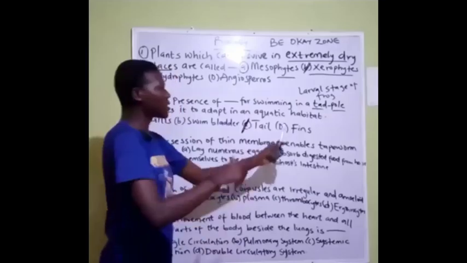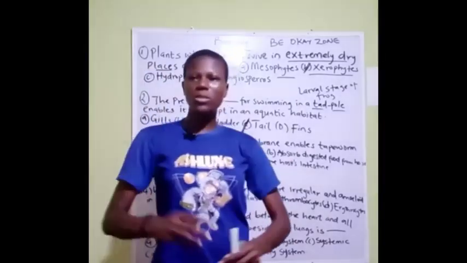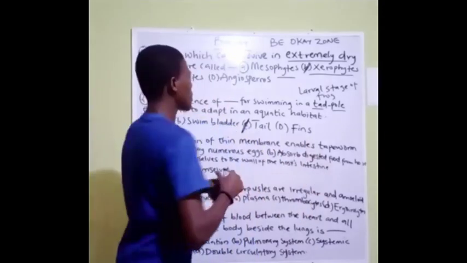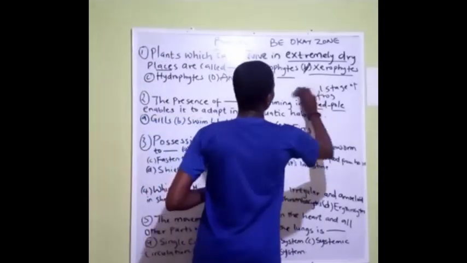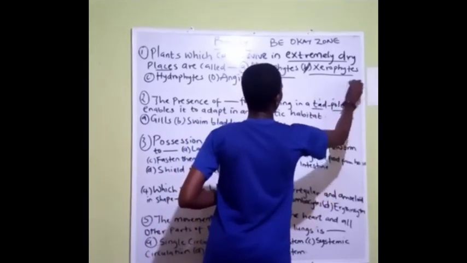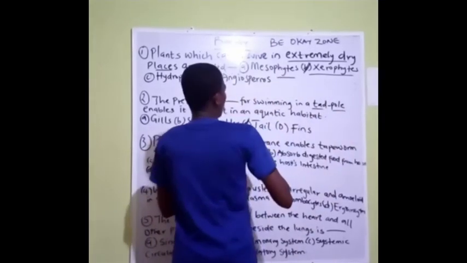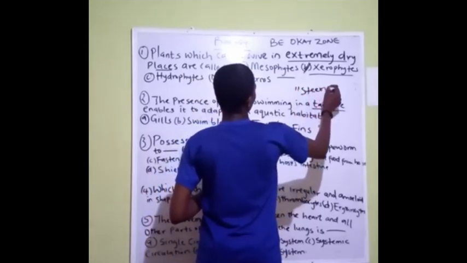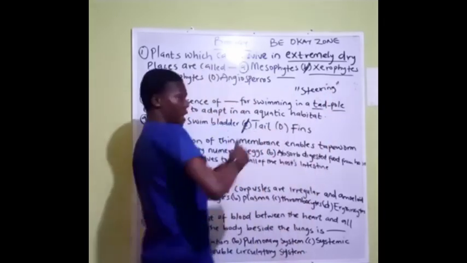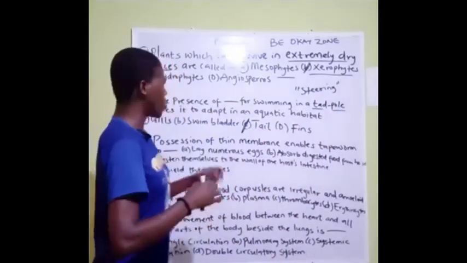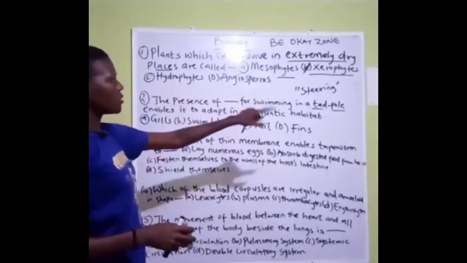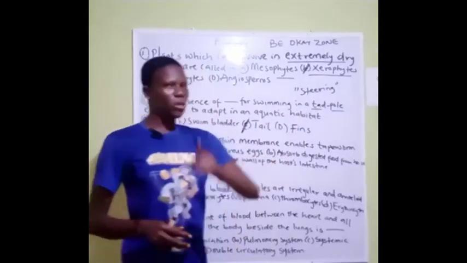Okay, so what about the fins? The fins are found in fishes and enable them to gain balance and steering, so they can steer. Let me spell the word steering so you understand. That's to steer, and gain balance in water. So the answer here is what? The tail. Take note: the tadpole is the larval stage of a frog.